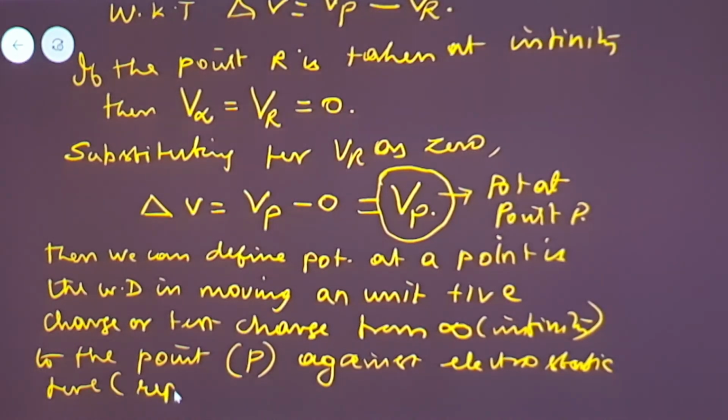Here the electrostatic force is repulsion. This we are calling the definition for the potential at a point.